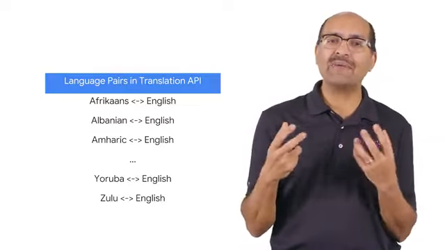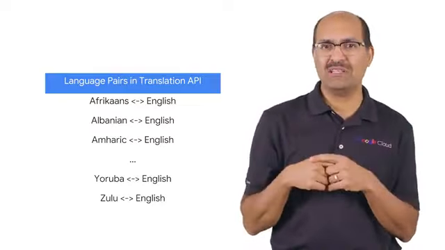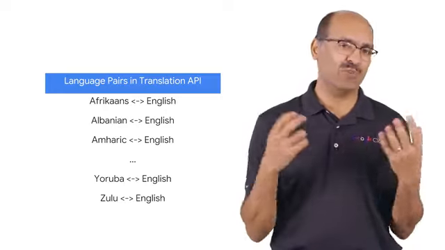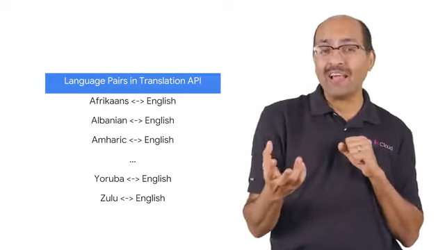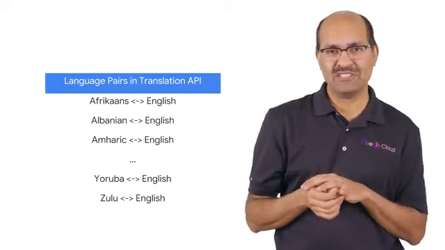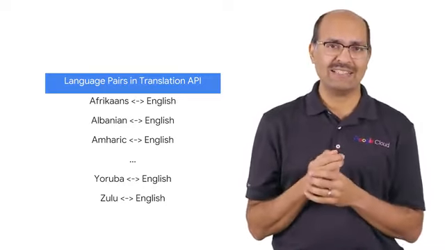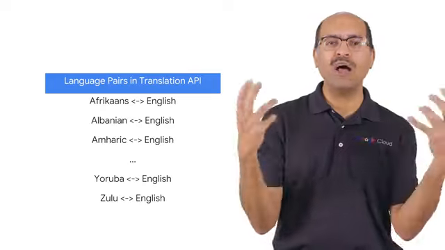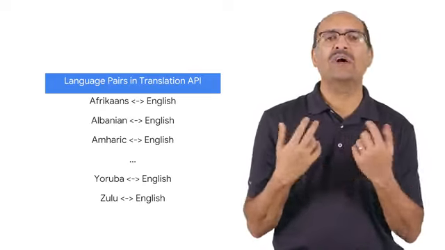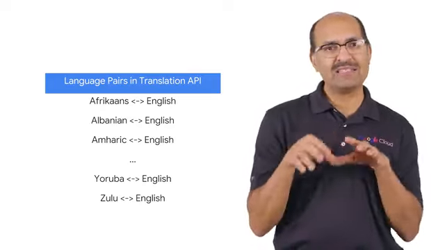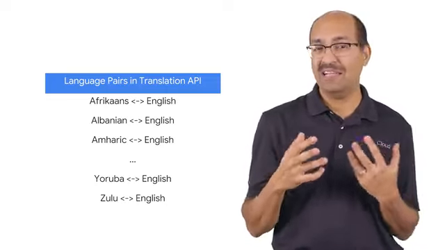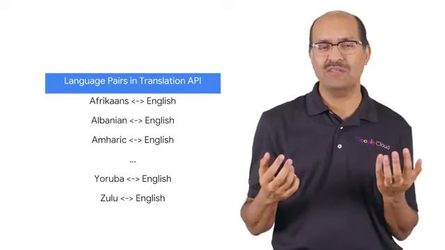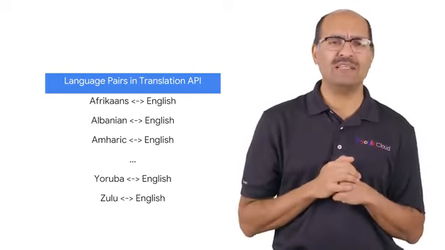Bloomberg aggregates financial news, data, and analytics worldwide, but disseminating that data across all languages proved to be a challenge. Google Translate allowed Bloomberg to bring all that data to their customers, regardless of language. This table shows a subset of the language pairs available in the translation API. There are 97 pairs in all. This is a very common use case.